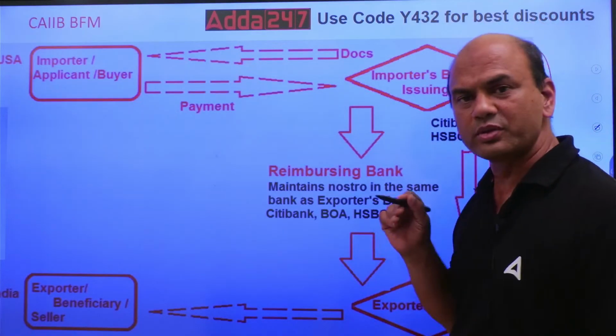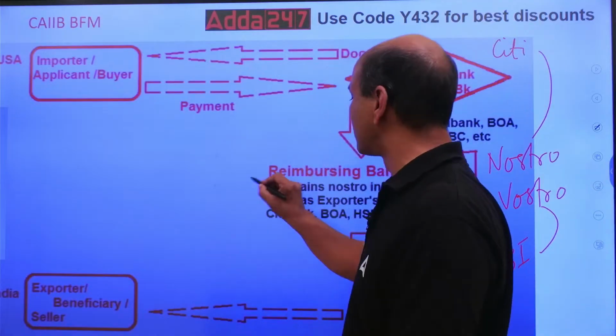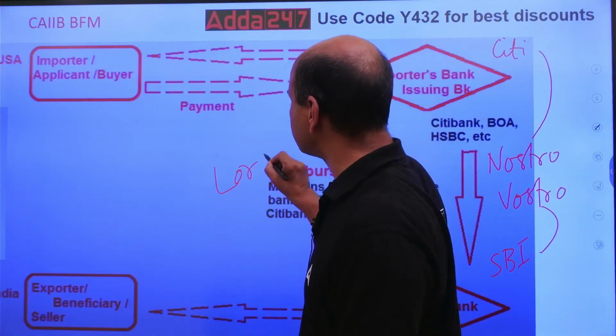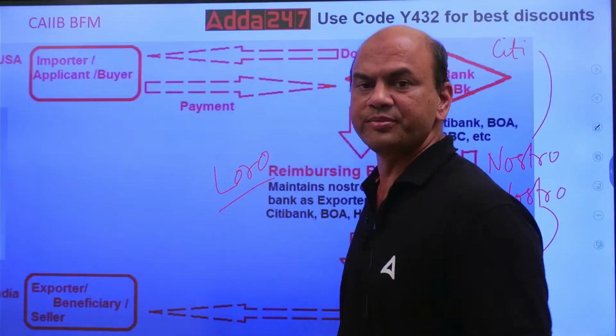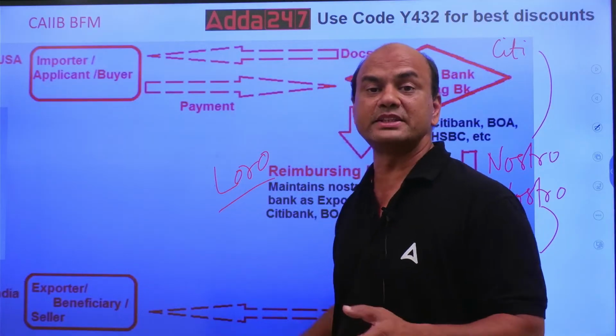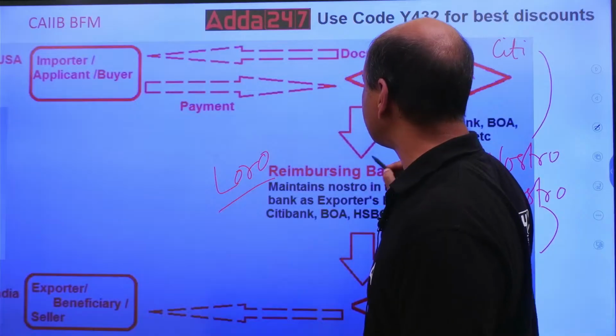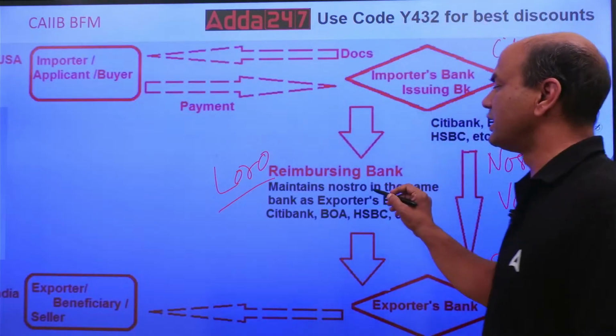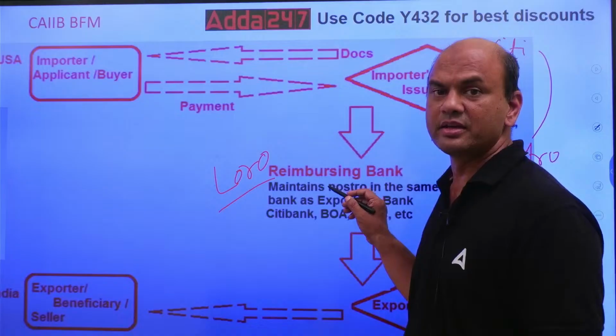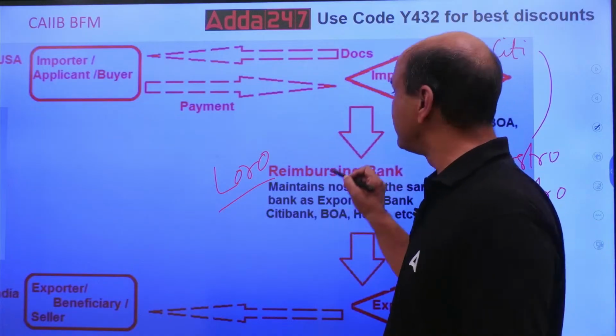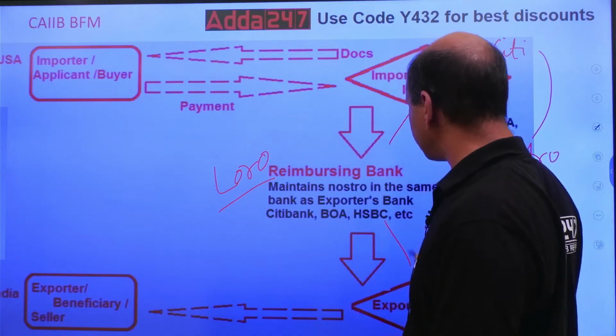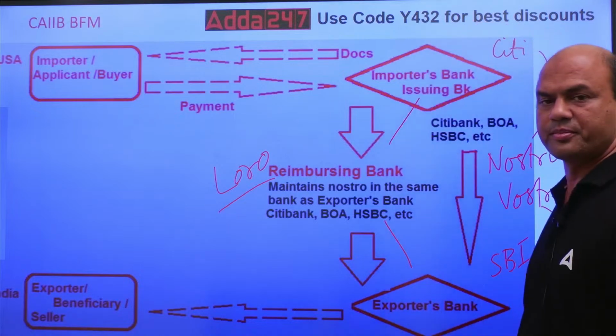Now, if they don't have a nostro vostro arrangement, then you have the Loro system. What is Loro? Loro is not an account actually. Loro is a method of payment, a system of accounts. So what will they do? They will find a bank, called the reimbursing bank, in which both of them have a common account.